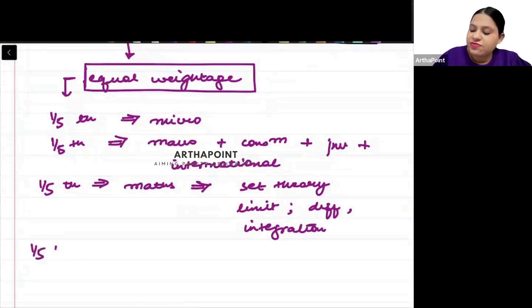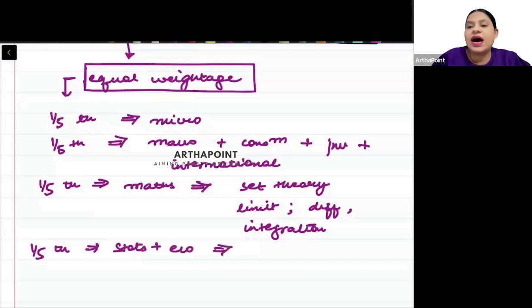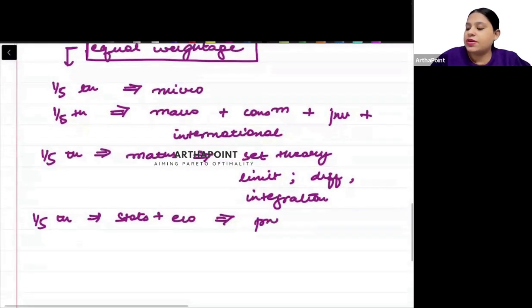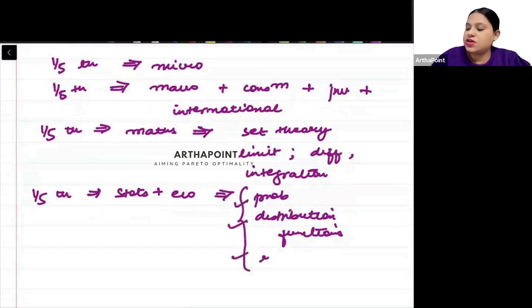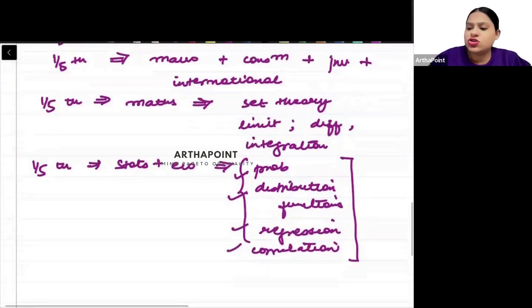Then 1/5 weightage has been given to stats plus econometrics, in which you will be asked questions based on probability and distribution functions. You can be asked questions related to different distribution functions, and in econometrics, questions on regression and correlation. So you have to go ahead and do these questions too. In distribution functions, you have to focus on the theoretical aspect, as you will understand when you do the past year papers.